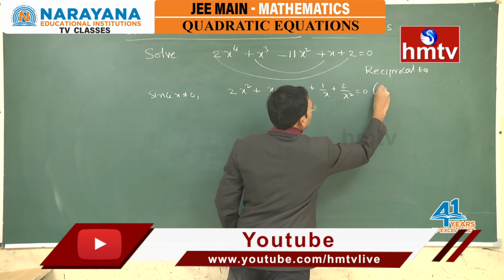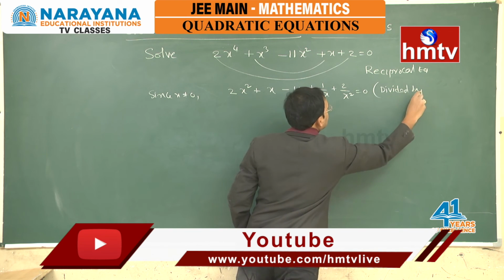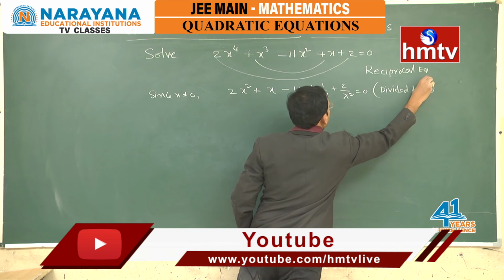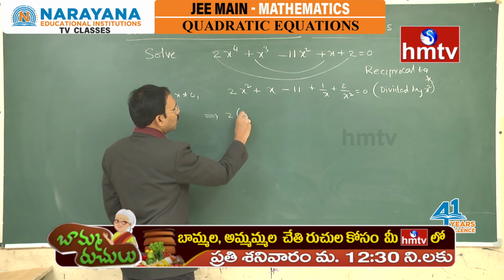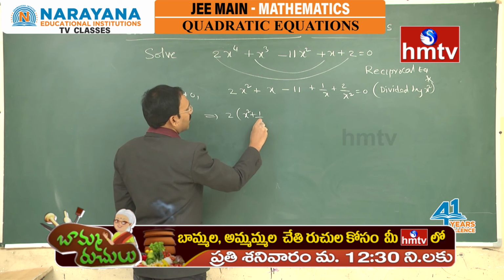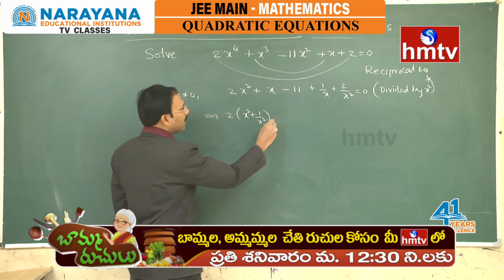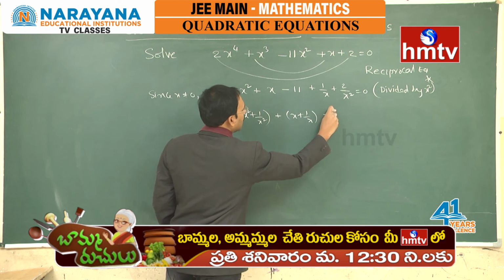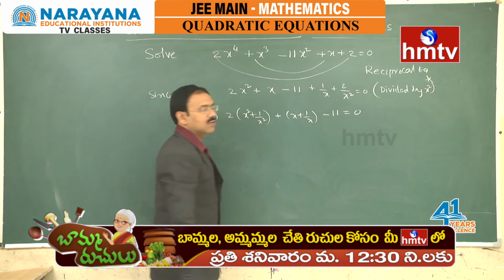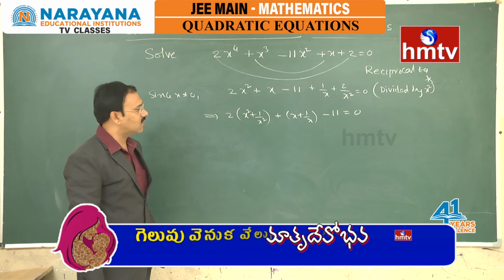I have divided by x square. This is an important step. Now, we can rearrange the terms. 2 into x square plus 1 by x square plus x plus 1 by x minus 11 is equal to 0. This is the equation.